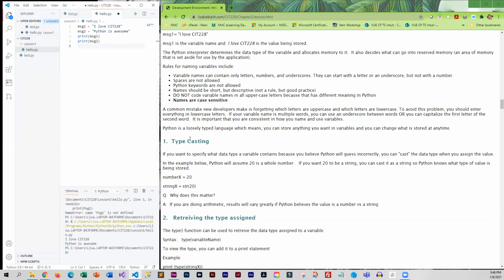Python is loosely typed, so that means that even though you store text in a variable, we can reuse it and we can store a number. Okay, so it doesn't have to be only one type of data that you put in a variable.